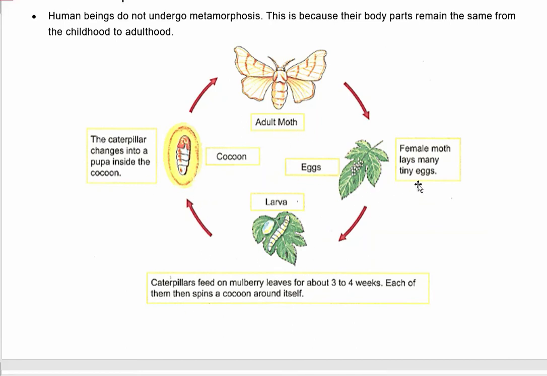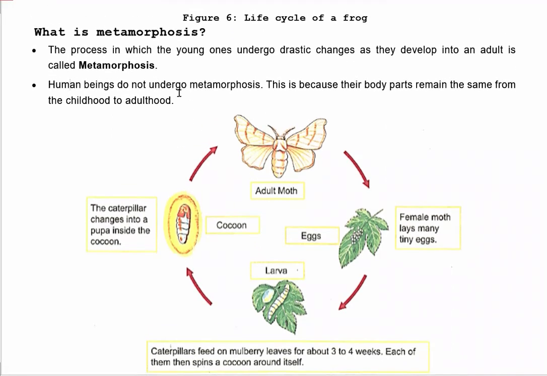Here you can see a female moth lays many tiny eggs on the leaves. This is the egg. Then these eggs get converted into larvae. Then these larvae form a cocoon, and from this cocoon, adult moths are produced. So this is the process in which the young ones or larva are completely different from the adult one. So this process is called metamorphosis.